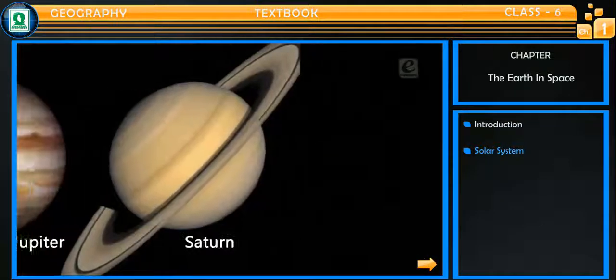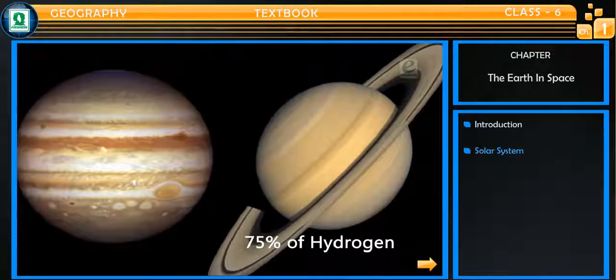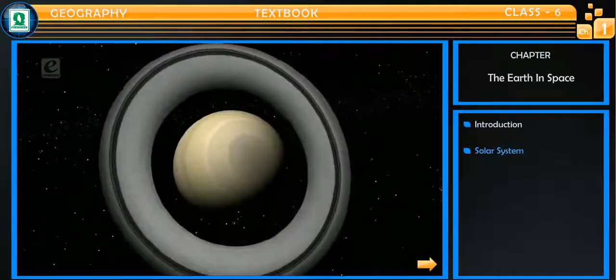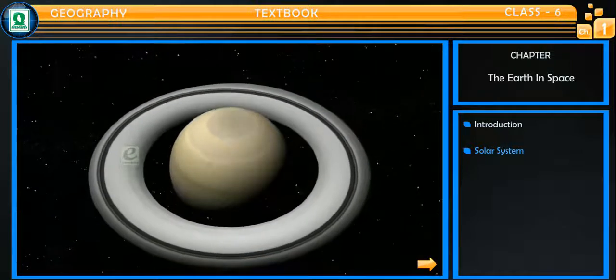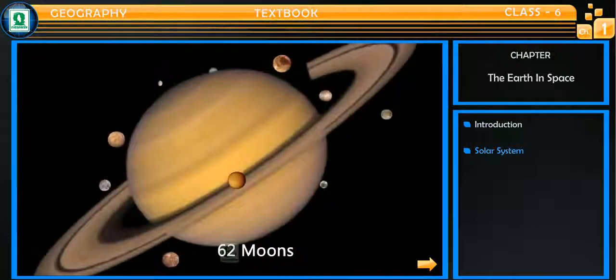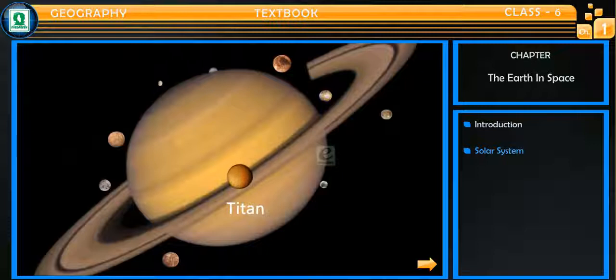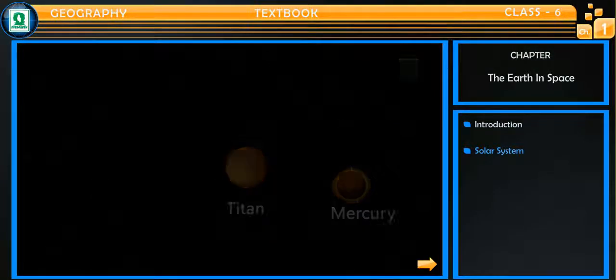Saturn is very similar to Jupiter as it has about 75% hydrogen and 25% helium with traces of water. It has several rings around it, which consist of particles, possibly ice. It has 62 moons, and one of them, Titan, is the largest moon, which is also larger than the planet Mercury.